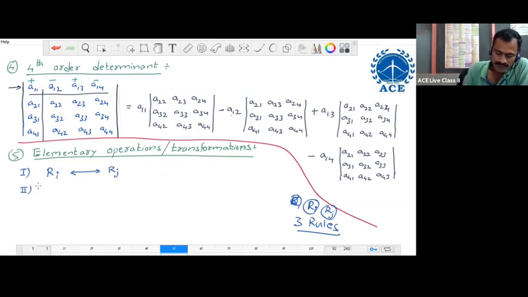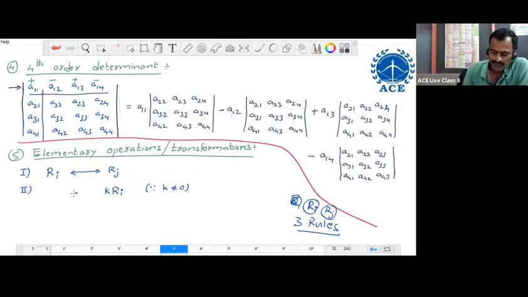Next, the second rule is, let us consider some non-zero constant k, and then multiply every element of some row by the constant. That is, multiplication of a row by a constant is one operation or one rule. Let us consider the ith row. Multiply every element of this row with a constant k. So this is the elementary operation.